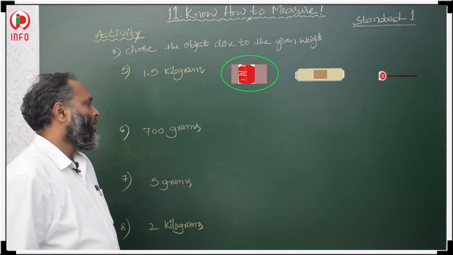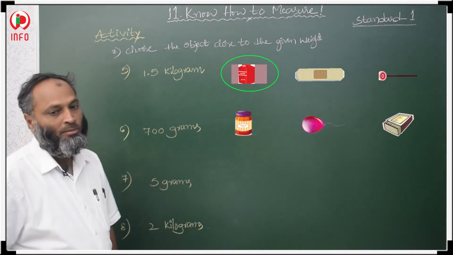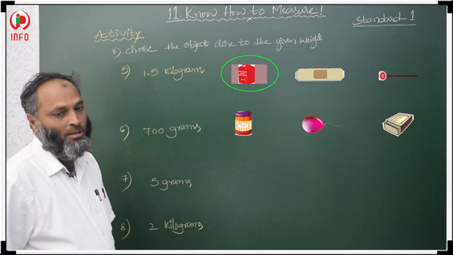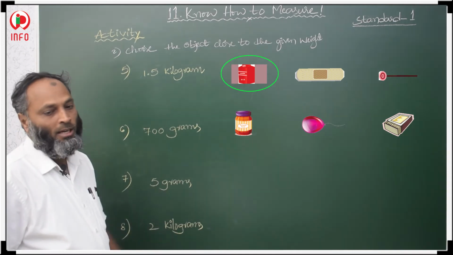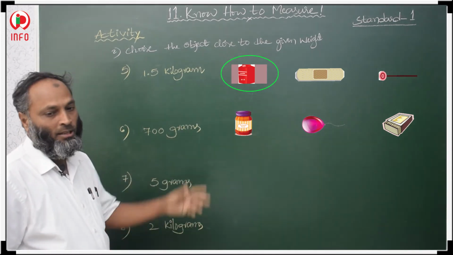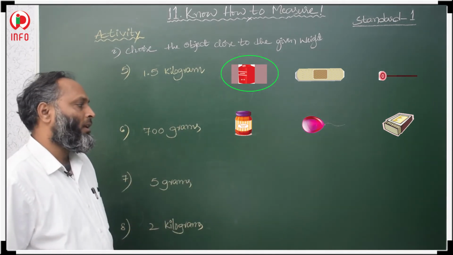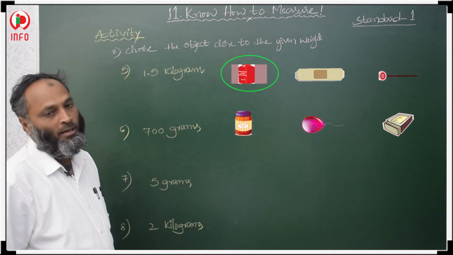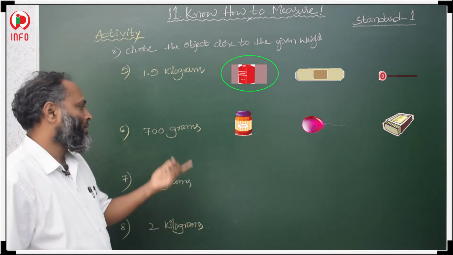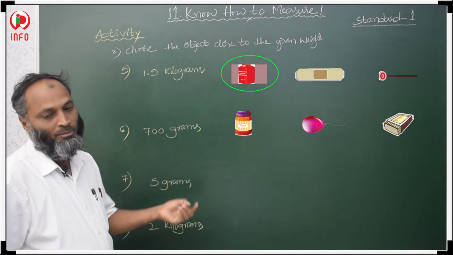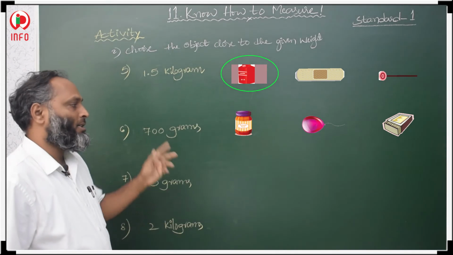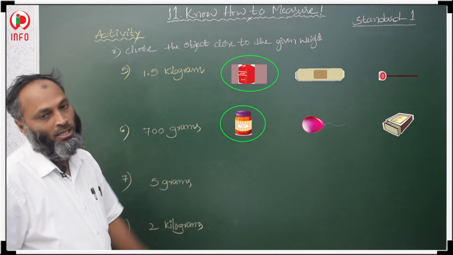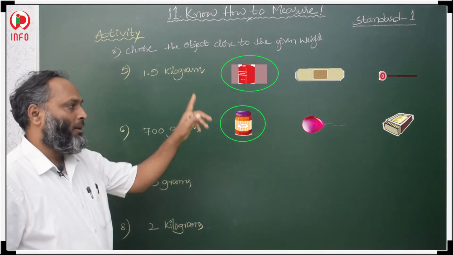Okay. In the next, 700 grams. In that, one pickle is given, the other one is a balloon, and the third one is a matchbox. Matchbox and balloon are lighter objects, measured in very small units, small grams. 700 grams is heavier than that, so that is the pickle box. That is the correct one, circle that pickle.